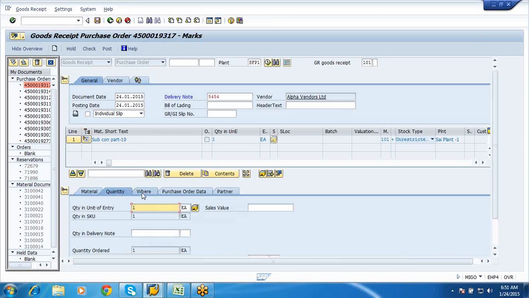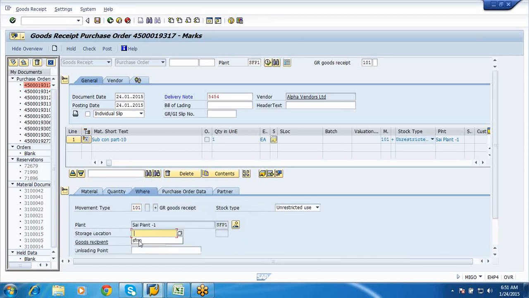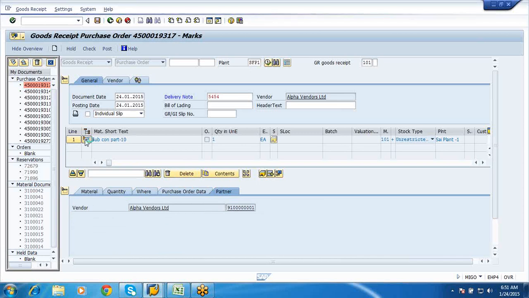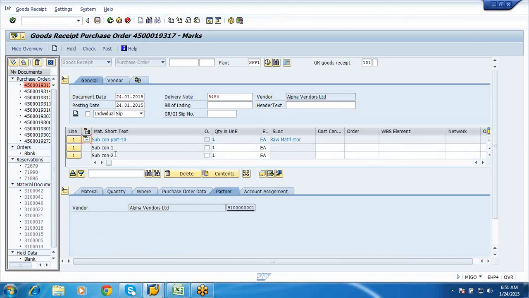Similarly, I need to enter my storage location. Purchase order data, partner, this is all the same. Now if I go to the line item and click on this plus, we can see the child parts which are associated with this, sub-assemblies I can say.